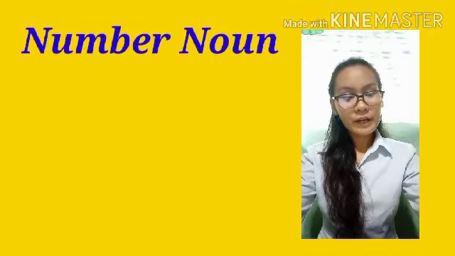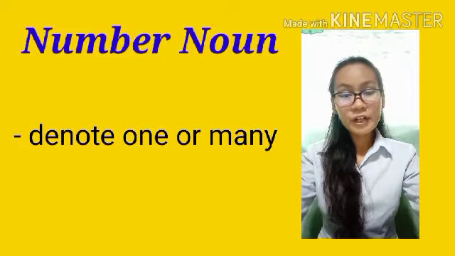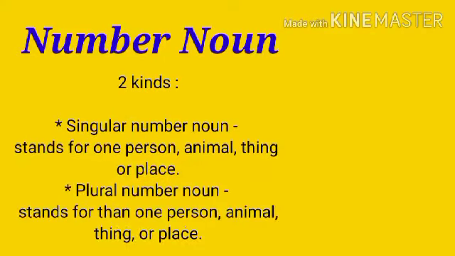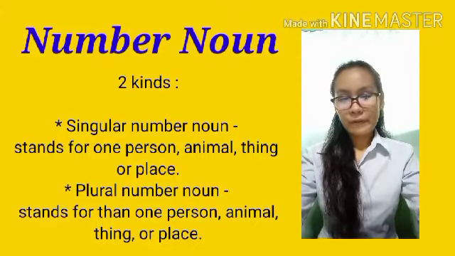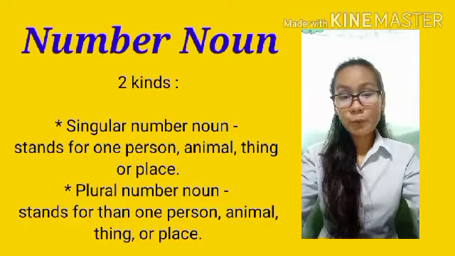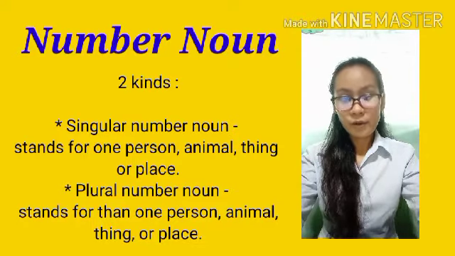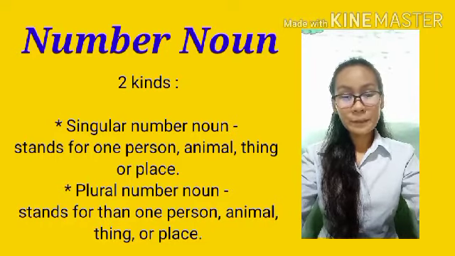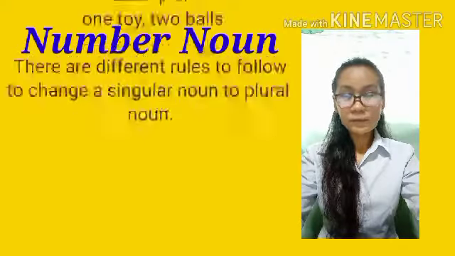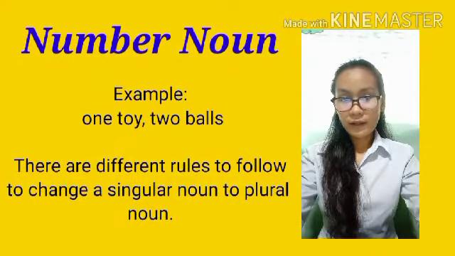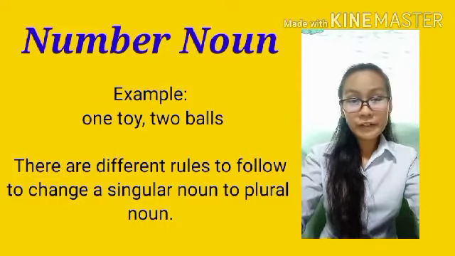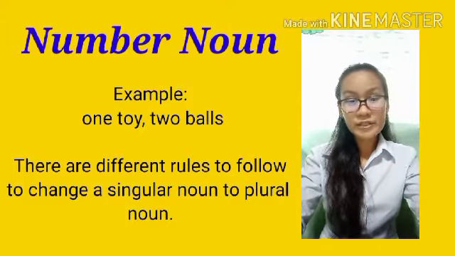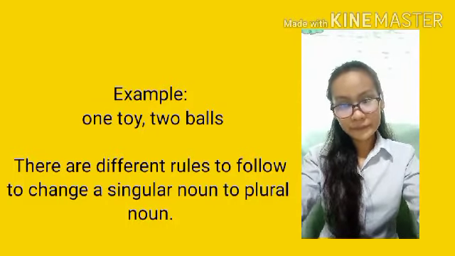Number nouns. Number nouns denote one or many. There are two kinds of number nouns. These are the singular number noun and the plural number noun. A singular number noun stands for one person, thing, animal, or place. A plural number noun stands for more than one person, place, thing, or animal. For example, one toy, two balls. But we have to keep in mind that there are different rules to follow to change a singular noun to a plural noun.